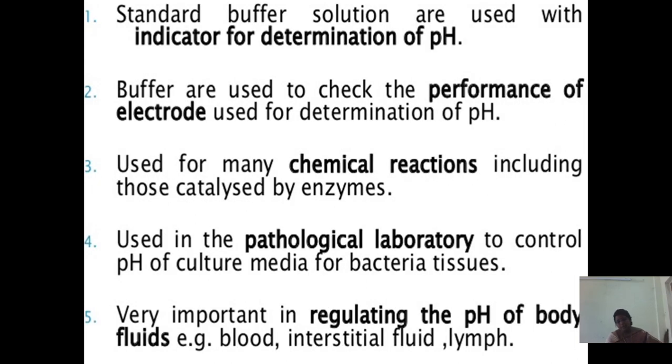Next comes uses of buffers. Standard buffer solutions are used with indicators for determination of pH. Buffers are used to check the performance of electrodes used for determination of pH. Buffers are used for many enzymatic reactions, including those catalyzed by enzymes. Buffers are used in the pathological laboratory to control the pH of culture media for bacterial tissues. Buffers are very important in regulating the pH of body fluids, for example blood, interstitial fluid, lymph.